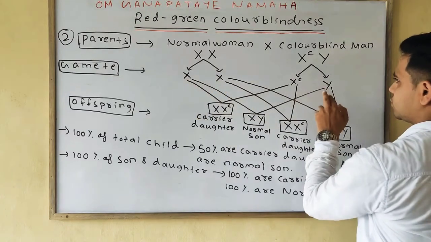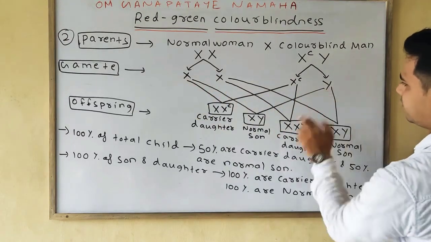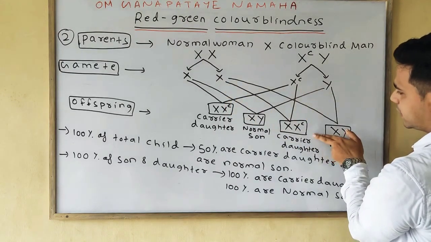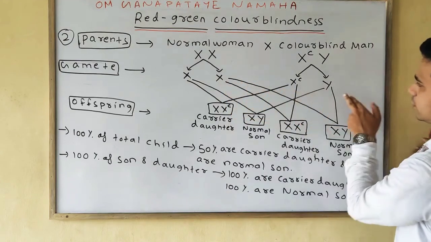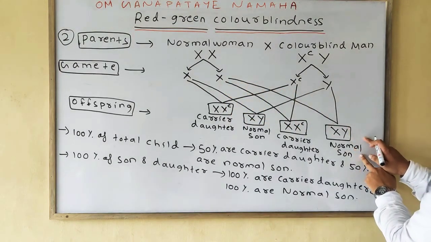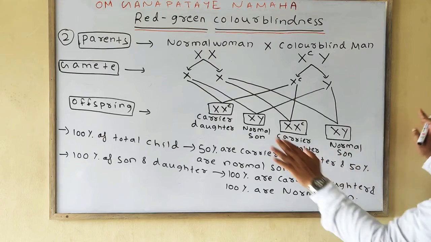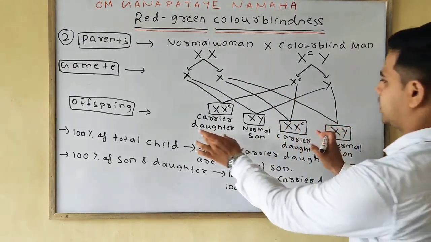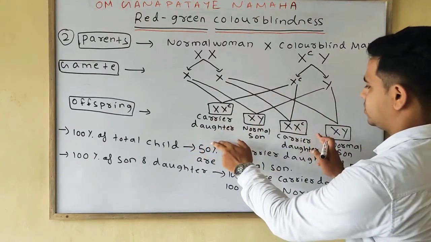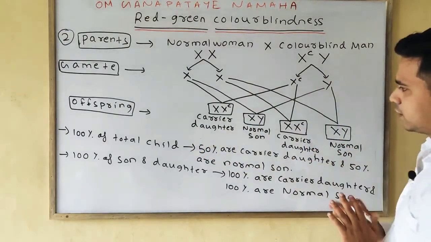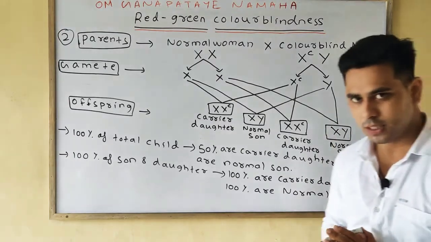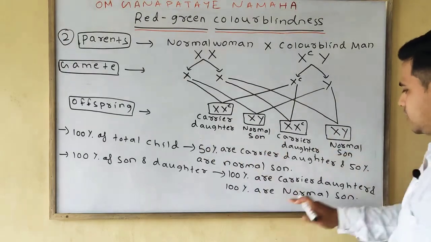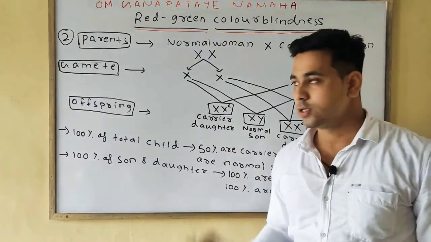This X crosses with this Y forming the normal son, and this X crosses with this XC forming the carrier daughter, and this X crosses with this Y forming the normal son. So lastly we found in total, 50% of the children are carrier daughters and 50% are normal sons. Whereas if we see 100% of son and daughter, then 100% are carrier daughter and 100% are normal son. So this is your second case.